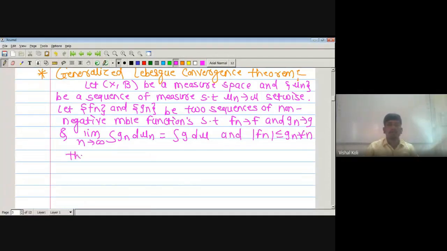Then the limit n tending to infinity of the integration of Fn d mu n is equal to the integration of F d mu.